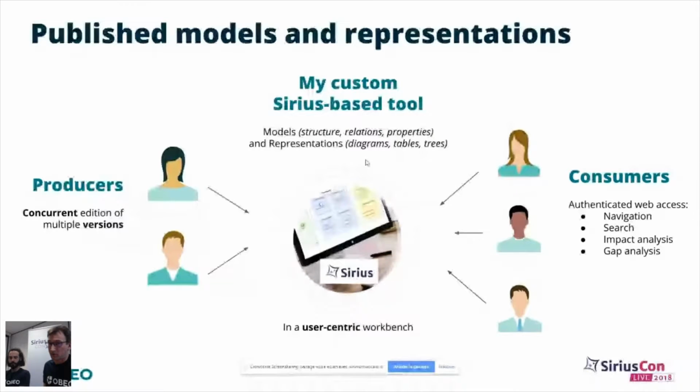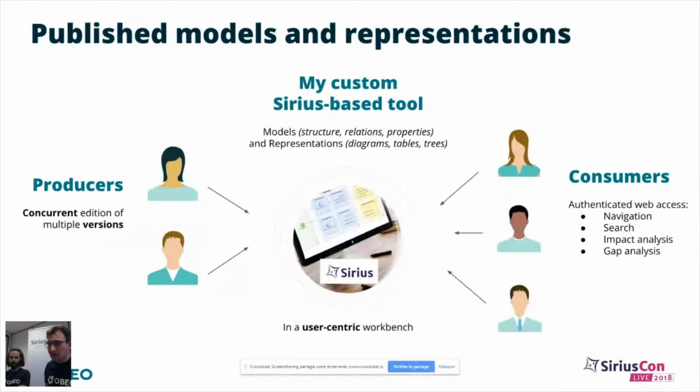You probably want your users to be authenticated on the repository, and you want them to be able to navigate, to search, browse, to do some kind of analysis, impact analysis or gap analysis, and all that you want it to be in a user-friendly environment.